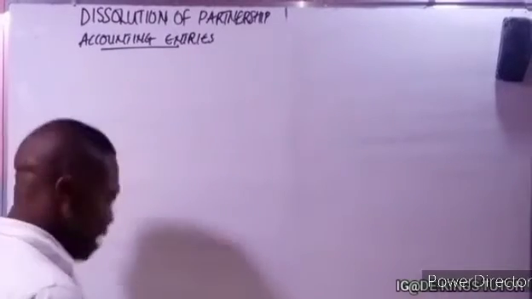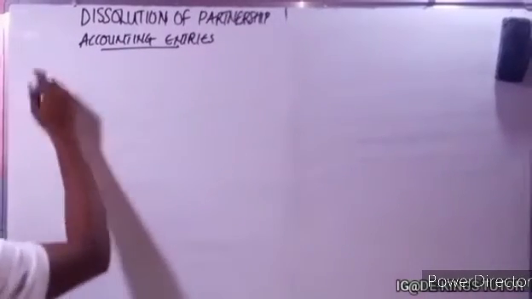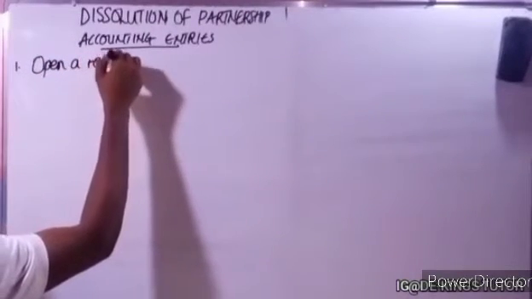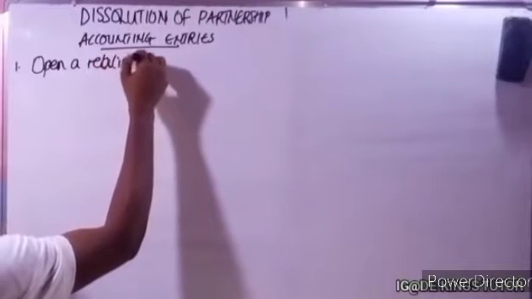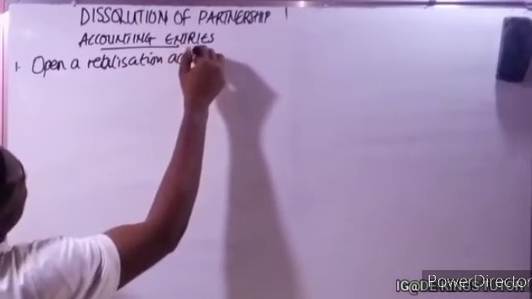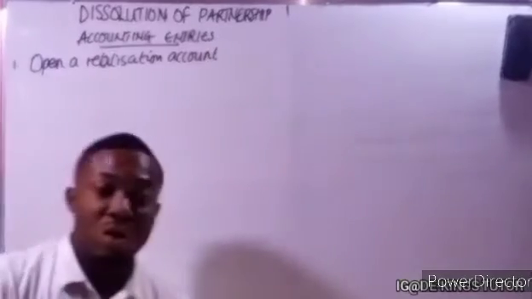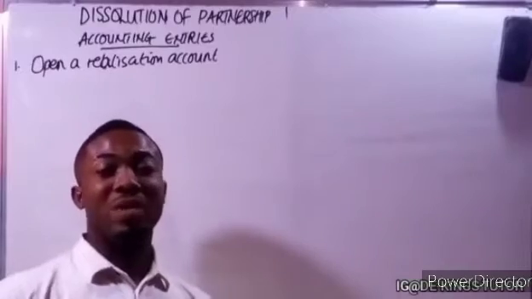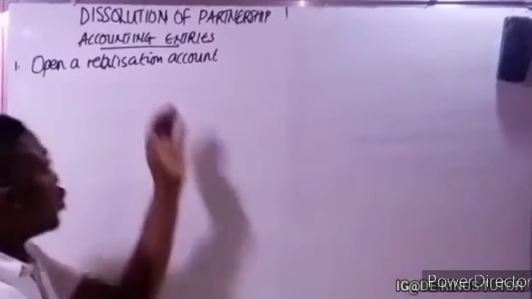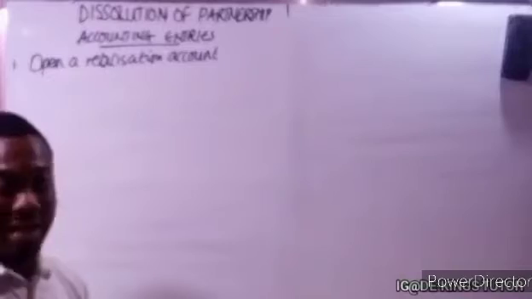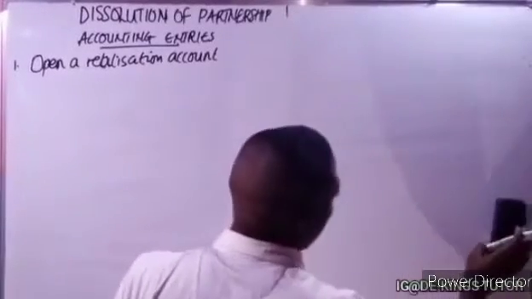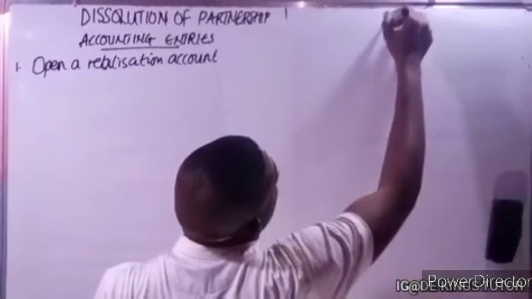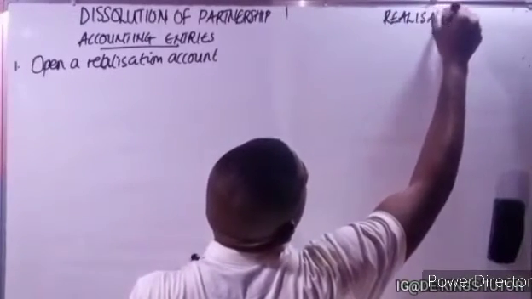Okay, so now the first one is open a realization account. Call it realization account because definitely if there is sales made, the cash shall be realized. That is how much was realized from the asset that has been sold. So we open an account we call a realization account. So I'll open it. I'll do it here.